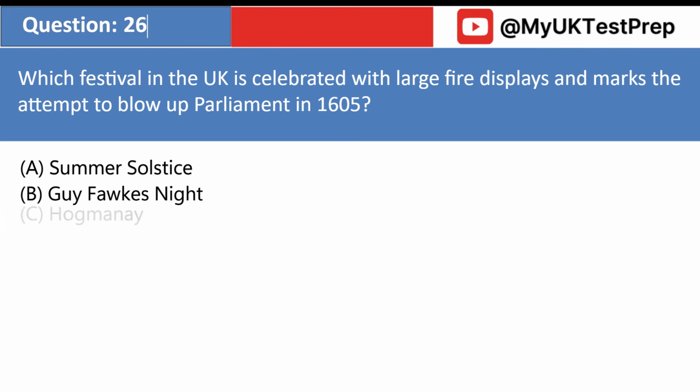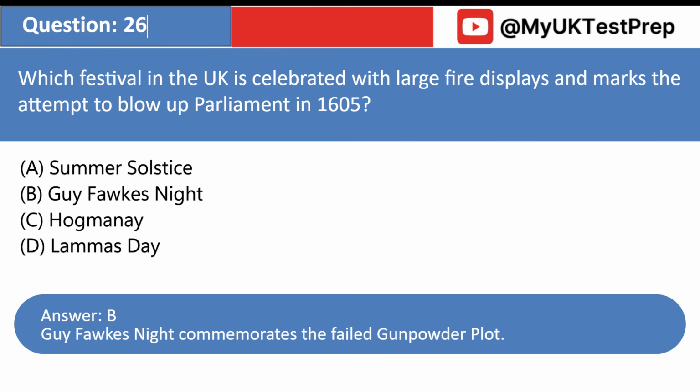Which festival in the UK is celebrated with large fire displays and marks the attempt to blow up Parliament in 1605? A. Summer solstice. B. Guy Fawkes Night. C. Hogmanay. D. Lammas Day. Answer: B. Guy Fawkes Night commemorates the failed gunpowder plot.